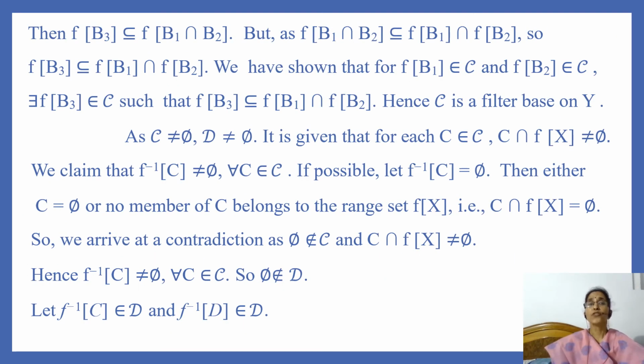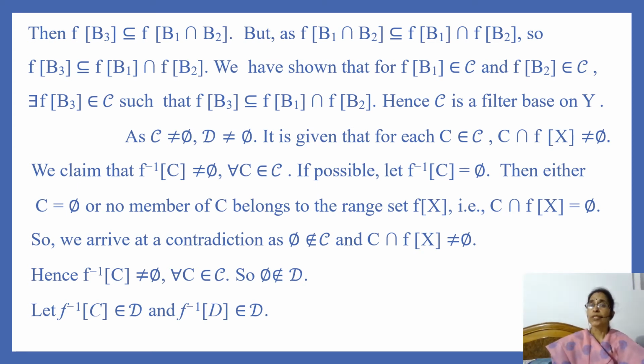Then F image of B3 is contained in F image of B1 intersection B2. But as we know, F image of B1 intersection B2 is contained in F image of B1 intersection F image of B2, so F image of B3 is contained in F image of B1 intersection F image of B2.